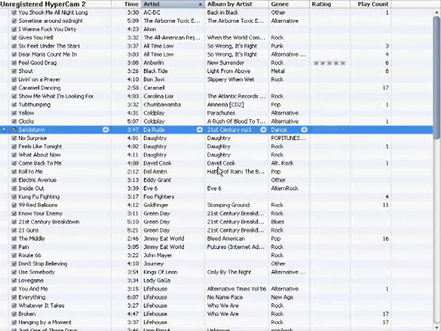Click on the song, find the spot where you want the ringtone to start. Say I want to do Sandstorm at 30 seconds. Start at 30 seconds.